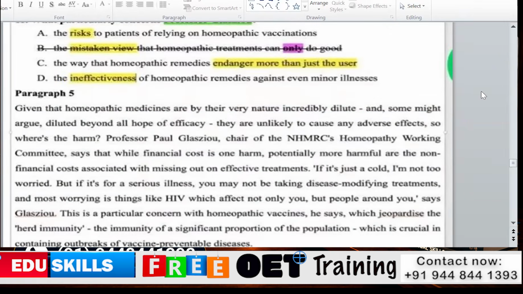If it is just a cold, I am not too worried, but if it is for a serious illness, you may not be taking disease modifying treatments, and most worrying is things like HIV, which affect not only you but people around you, says Glasziou. This is a particular concern with homeopathic vaccines, he says, which jeopardize herd immunity, the immunity of a significant proportion of the population, which is crucial in containing outbreaks of vaccine preventable disease.